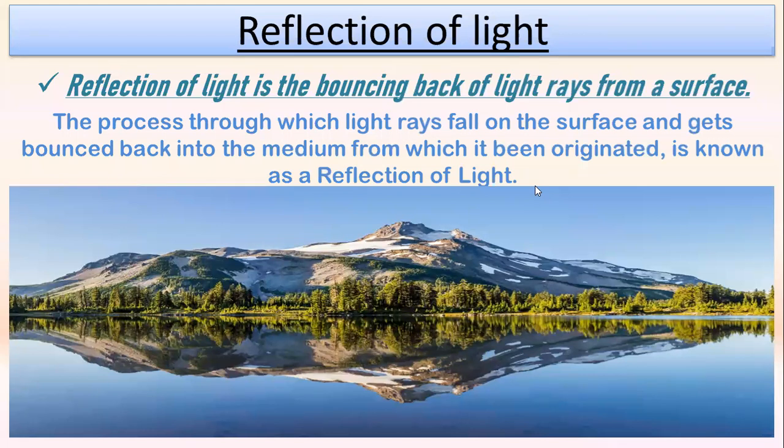When we want to define reflection of light, we can say that reflection of light is the bouncing back of light rays from any surface. When a light ray hits or falls on any opaque object, it gets bounced back. This bouncing back of a light ray in the same medium is called the reflection of light.